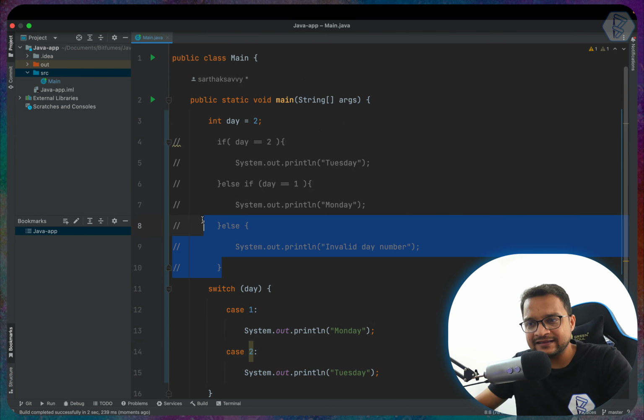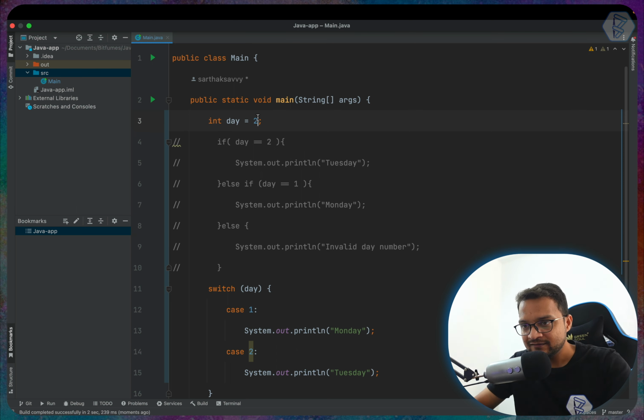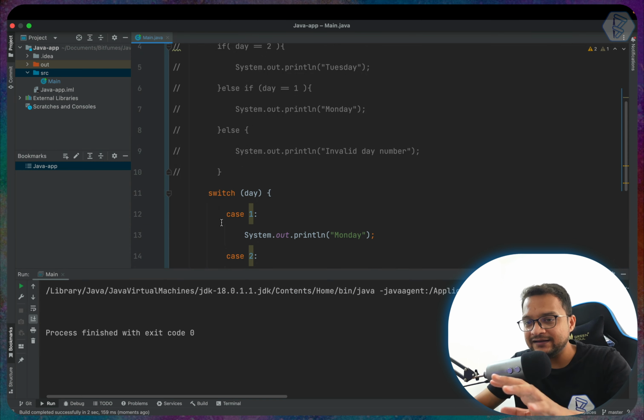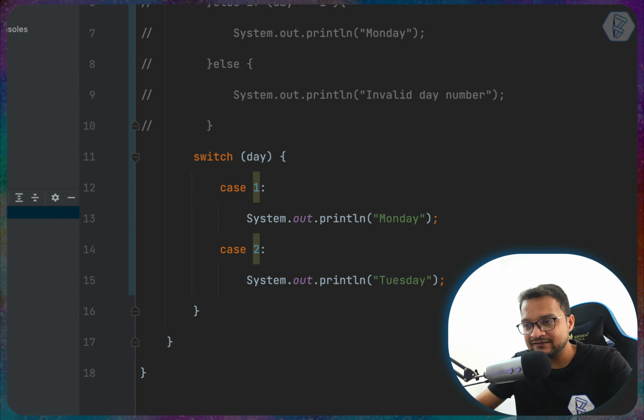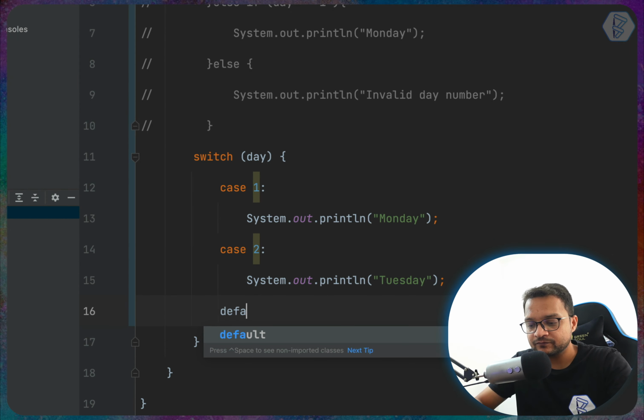Now comes a very important point. How can we write the else statement, for when there is no match? Similarly, I'm going to give the day number as 33. What if we are giving an invalid day number? Currently we don't have anything. For the switch statement we have a very nice thing called default.